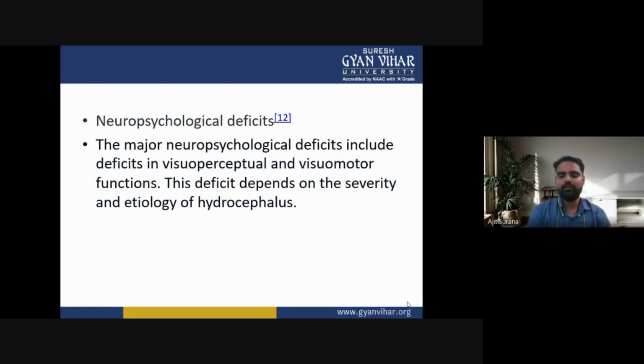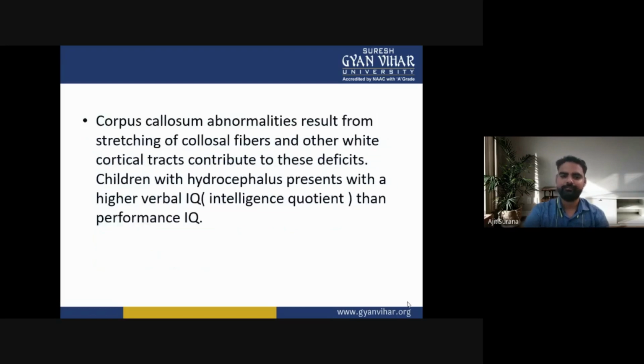Neuropsychological deficit. The major neuropsychological deficits include deficits in visuoperceptual and visuomotor function. These deficits depend on the severity and the etiology of the hydrocephalus.